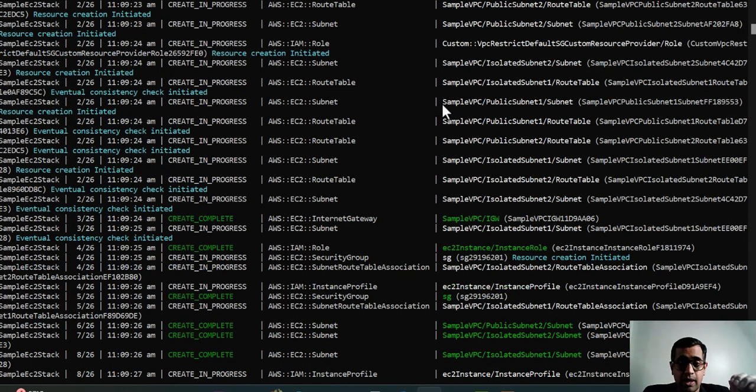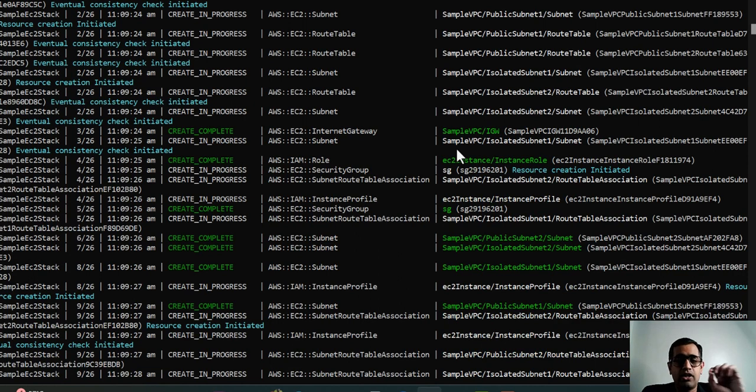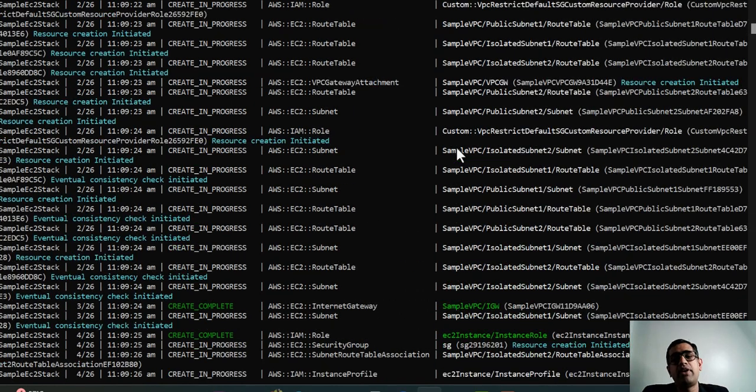This is the sample VPC, the name of the VPC that I have provided, and it will create a few subnets and assign all of the IP addresses. Here it will assign private IP addresses, because in the subnet you have to go and check the option to create public IP addresses, but for demo purposes I have not done that, and that's the reason it will only create private IP addresses.